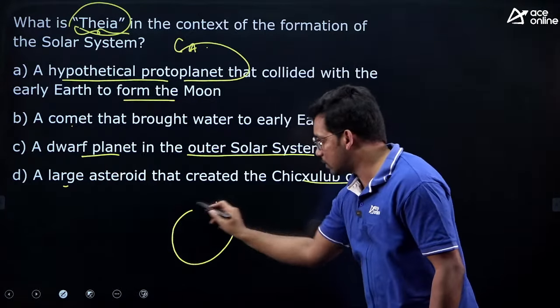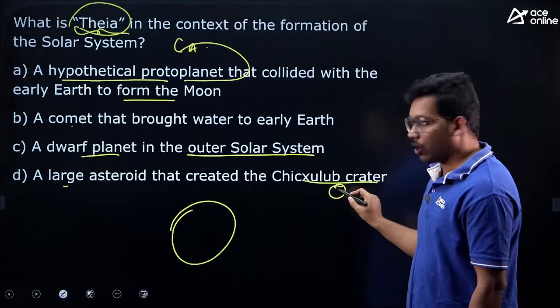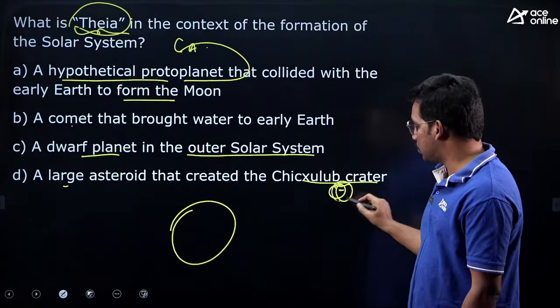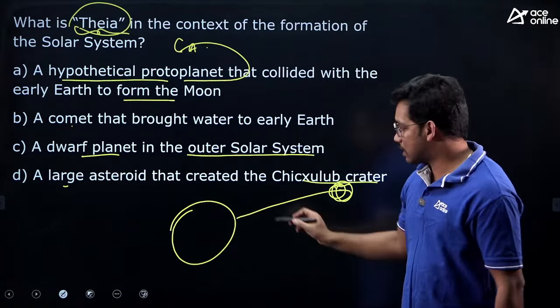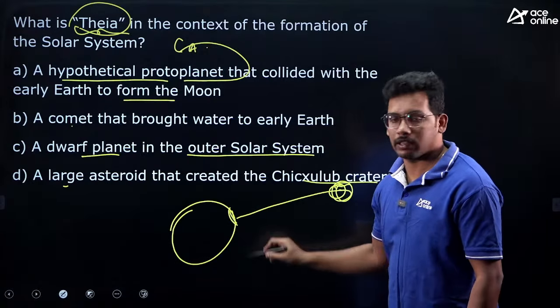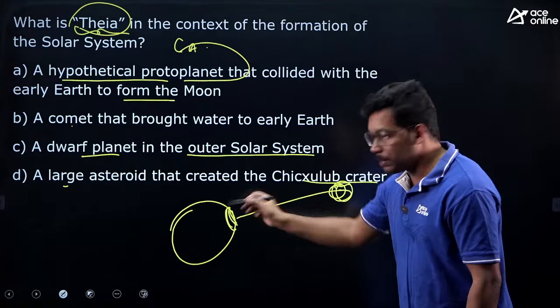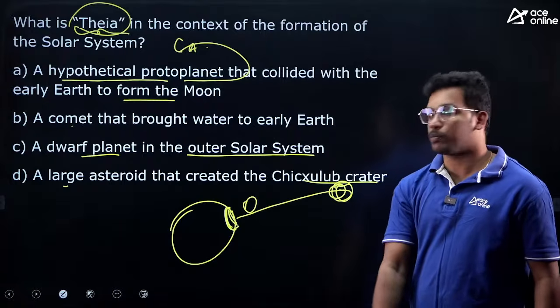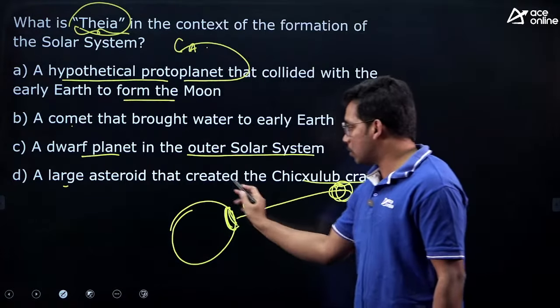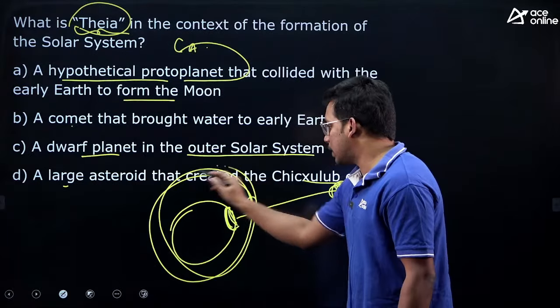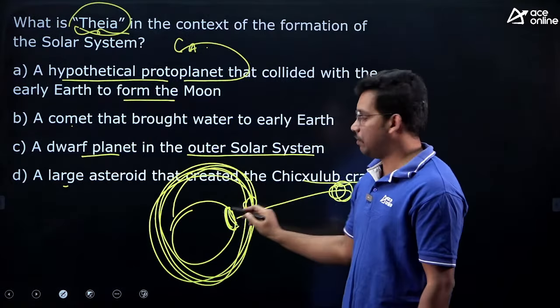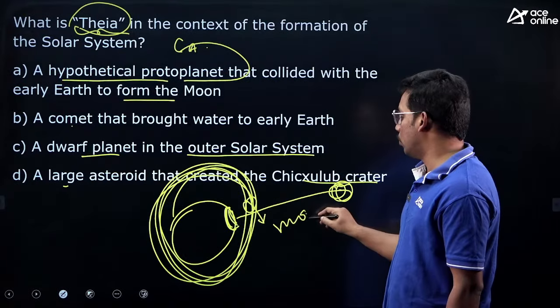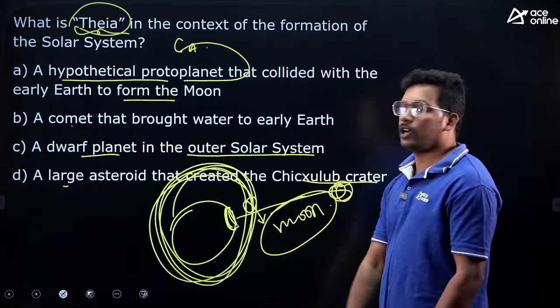If you see, this is the Earth. Some protoplanet called Theia, like Mars size object, came and struck the Earth, and this led to chipping away of a solid object. So this was chipping away of a small object from Earth, and because of gravitational force, it started revolving around the Earth, which we call the moon. So very important point.